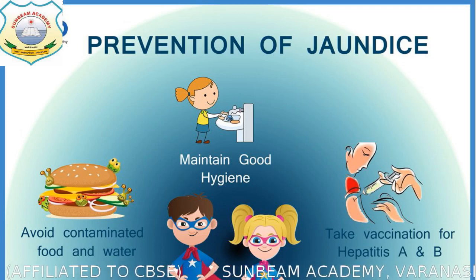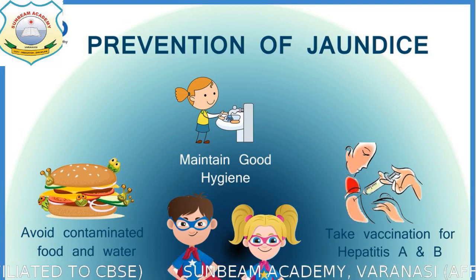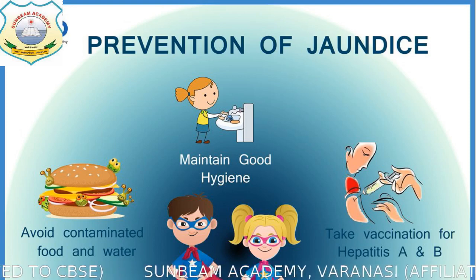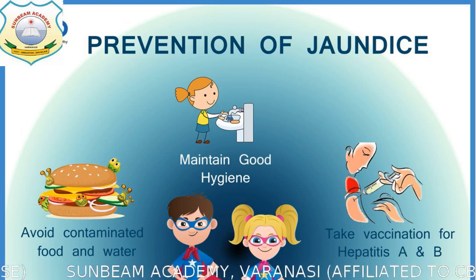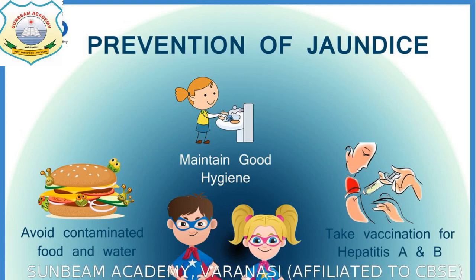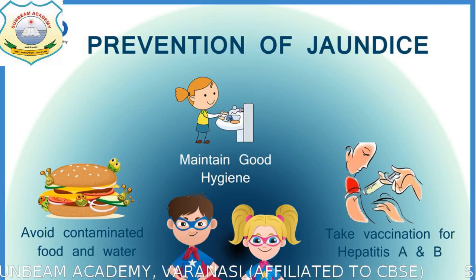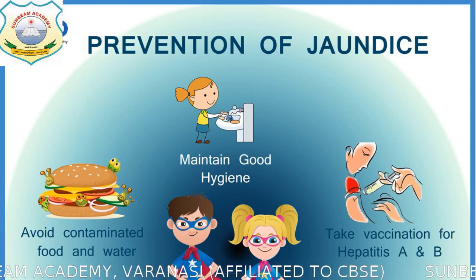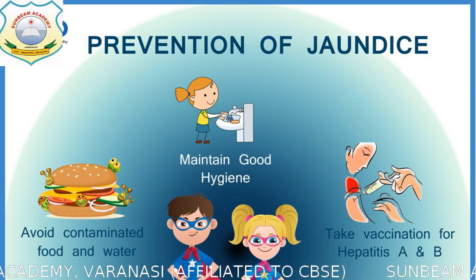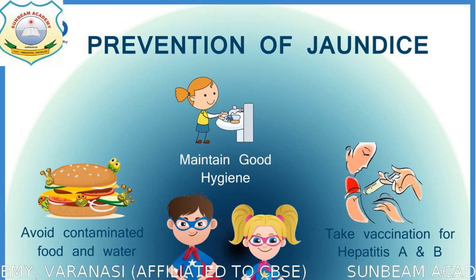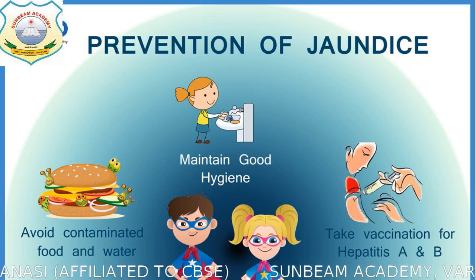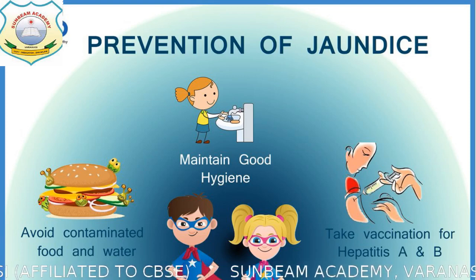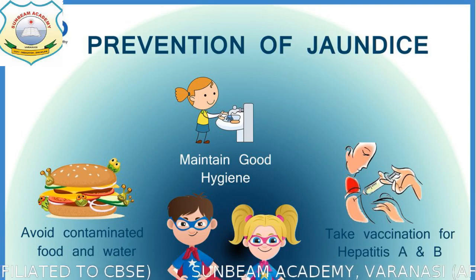So you would all have received this earlier, and rotavirus or hepatitis A and B would be 110% there in your vaccination file. So please go through it and do share whether you have seen it or not, and whether it was useful to you or not. All right, so this was all in this chapter.